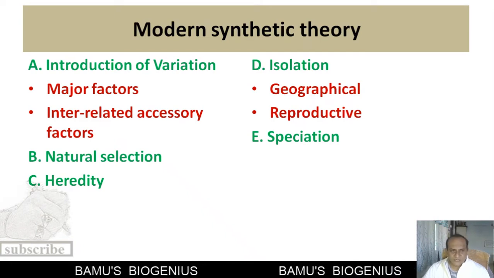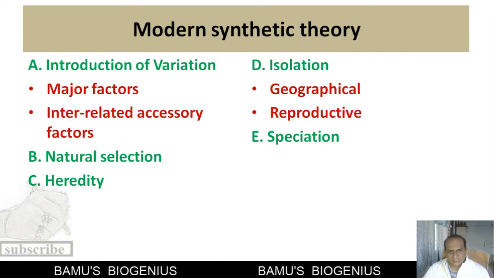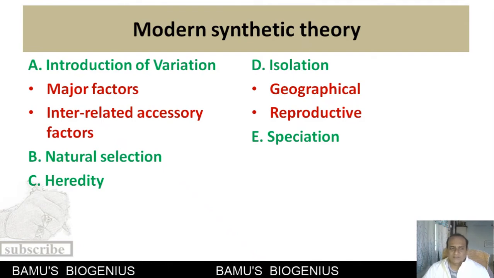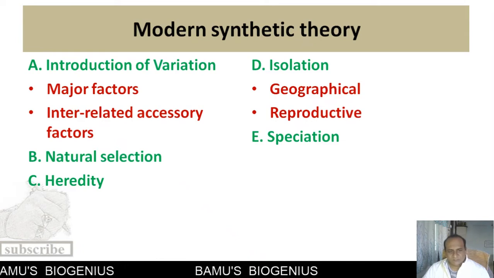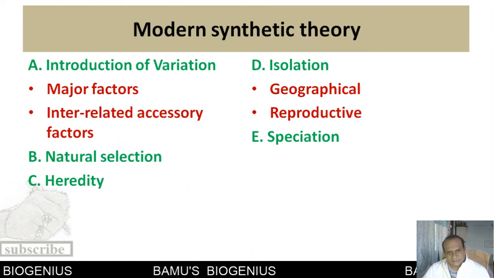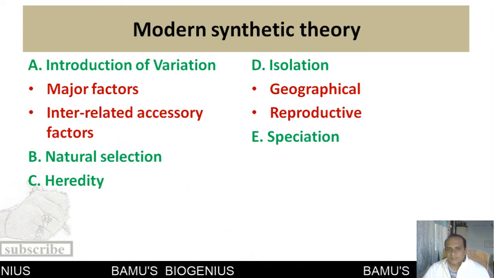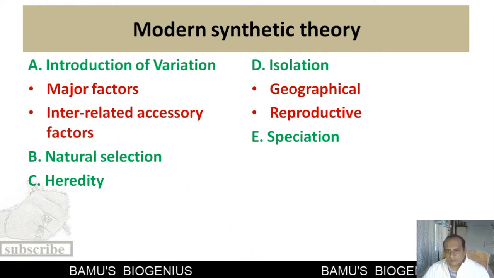Then we know that Darwin's natural selection is also important in the modern synthetic theory. Then how the characters are transferred from one generation to another, that is point C, heredity, is also included. And then the last but one is isolation, geographical isolation or reproductive isolation.